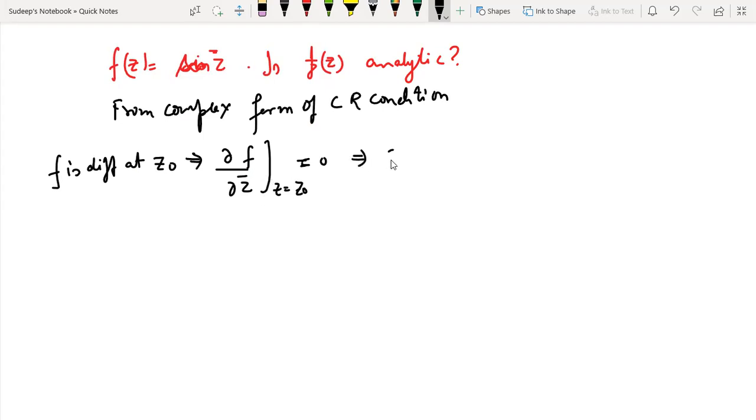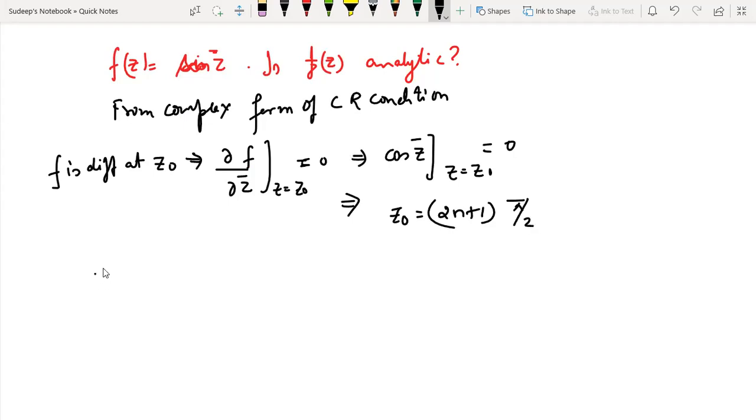It implies that cos z bar at z equal to z naught must be equal to 0. It implies that z naught must be equal to (2n plus 1) pi by 2. It implies that f is differentiable only at a countable number of points.